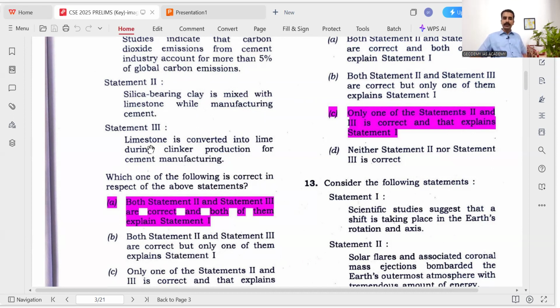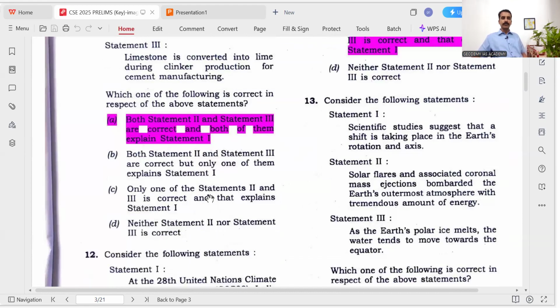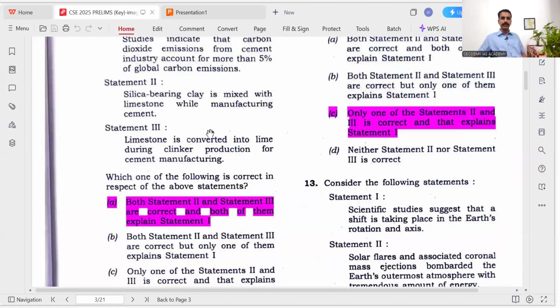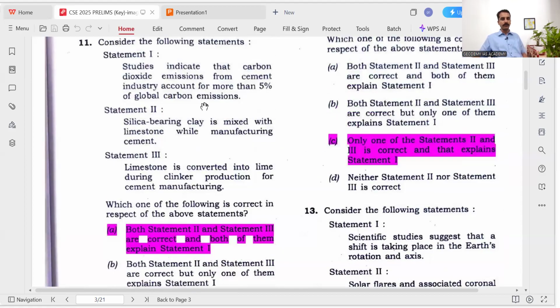And statement 3, limestone is converted into lime during clinker production for cement manufacturing. This is also correct. These are two processes in cement manufacturing, so statements 2 and 3 are correct. When statements 2 and 3 are both correct, we can skip options C and D. We have to check options A and B only, whether it is a correct explanation of statement 1 or not.